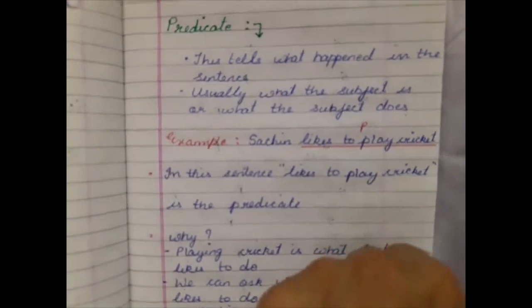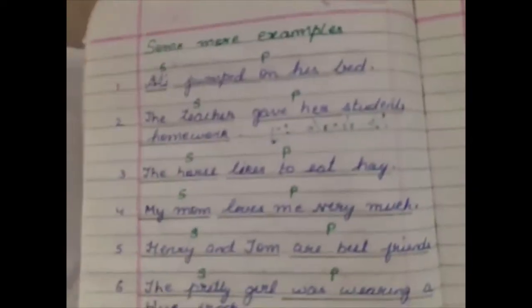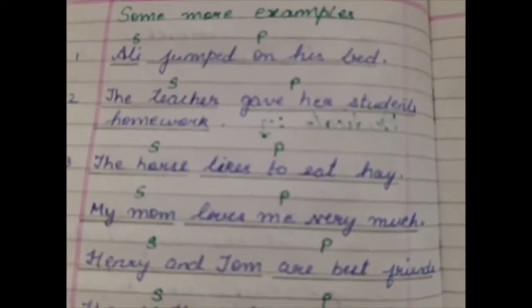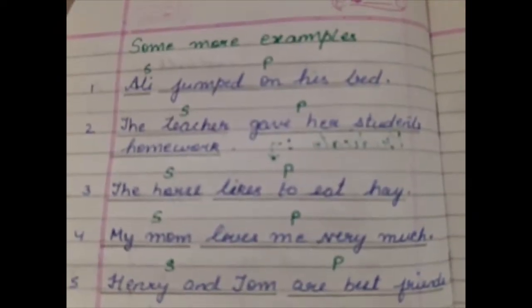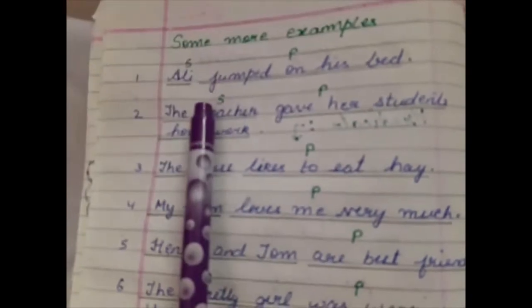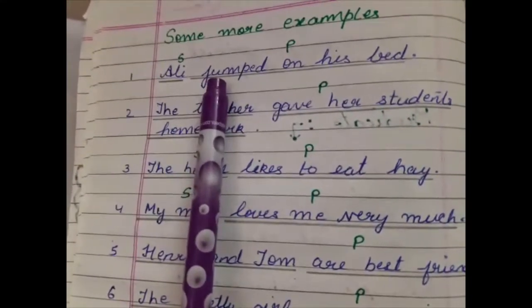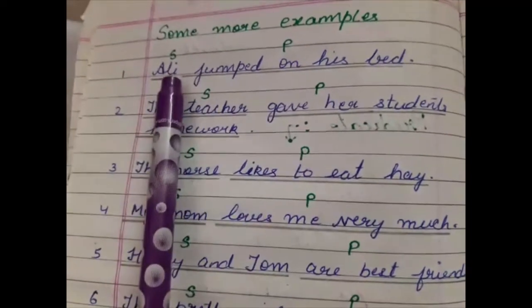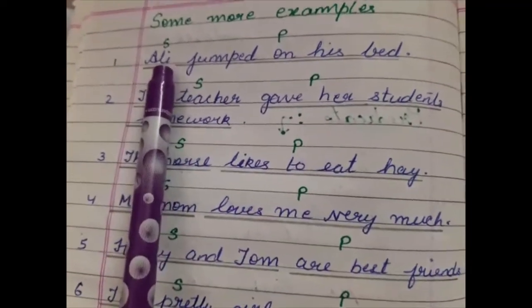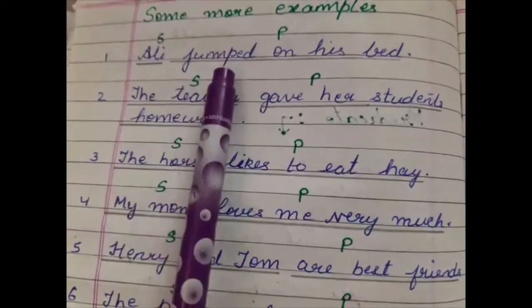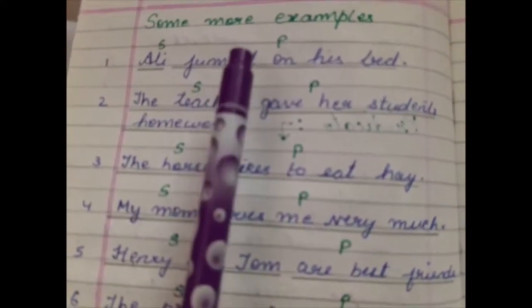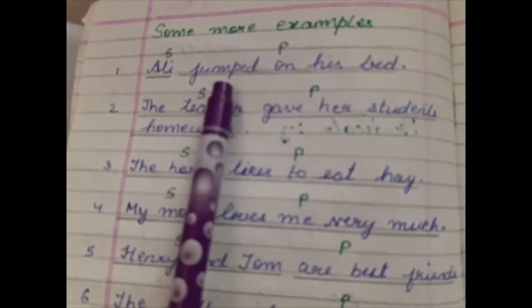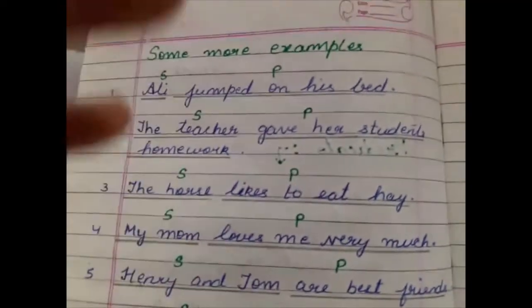Now here are some more examples for your practice so that you will understand more clearly. See these examples. First one is Ali jumped on his bed. Ali, which is the name of a boy. So Ali is the subject. Now, what is Ali doing? Jumped on his bed. So the rest of the part is predicate.